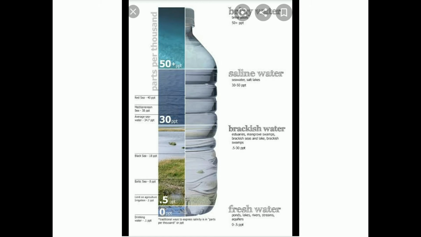And the next one is fresh water. You can see that 50 parts per thousand is there in saline water, that is the salt content, 30 parts per thousand in brackish water, and 5 parts per thousand in fresh water. In such a way we can differentiate salt water, that is sea water, from fresh water.